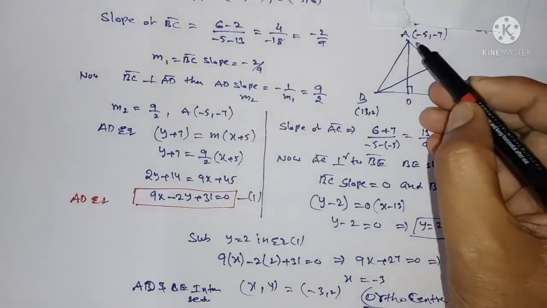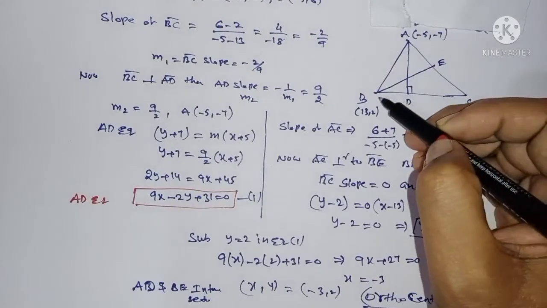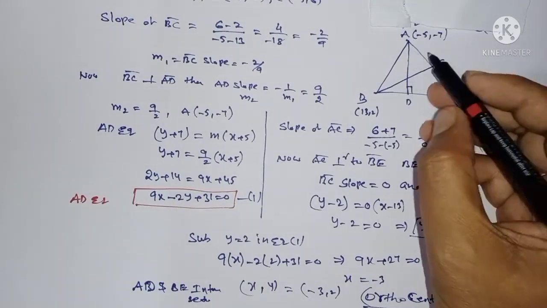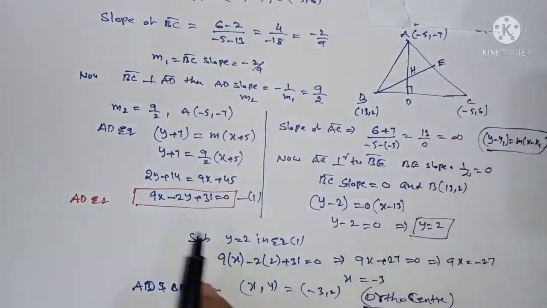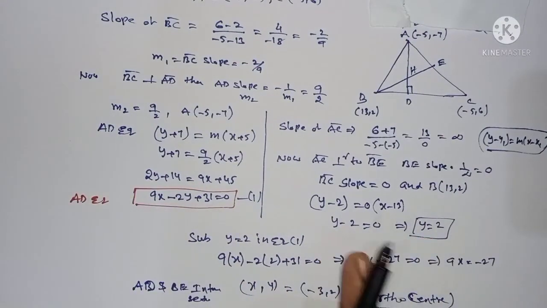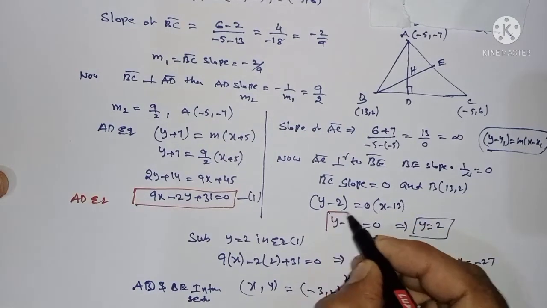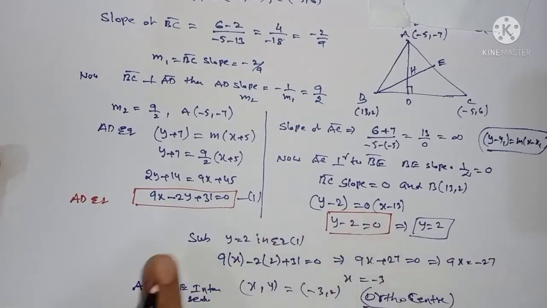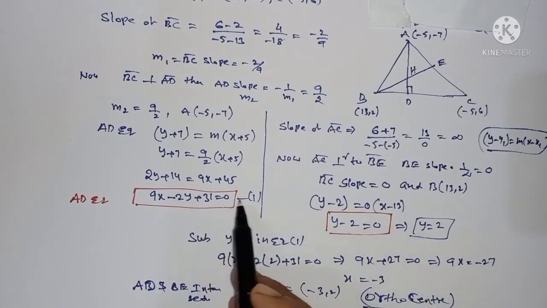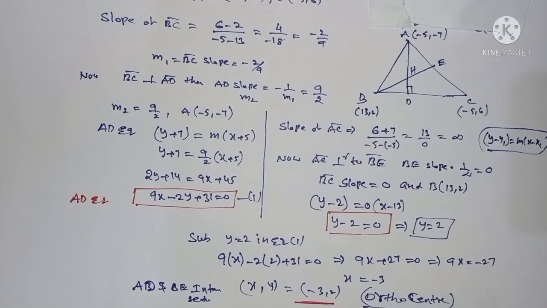If you are finding the AD equation and BE equation, the intersection is found by solving these two equations. Already this equation is y minus 2 is equal to 0. Solving these two equations, you get y is equal to 2 directly, and substitute it in equation number 1. Then you get the x value. Therefore (x, y) is nothing but the orthocenter. This is the method of finding the orthocenter. Okay, this is very important.